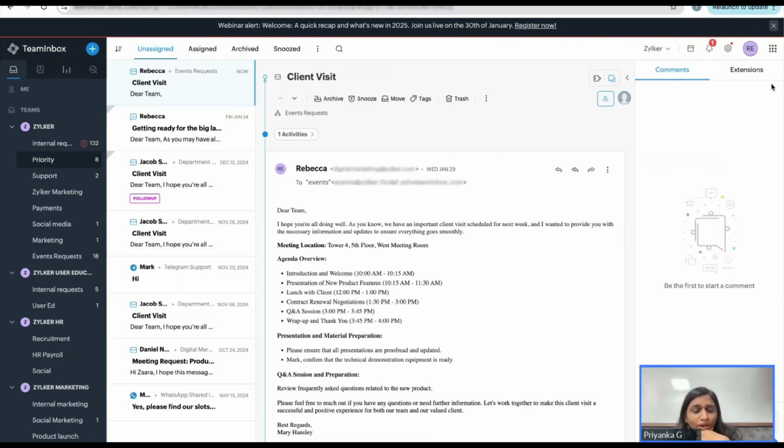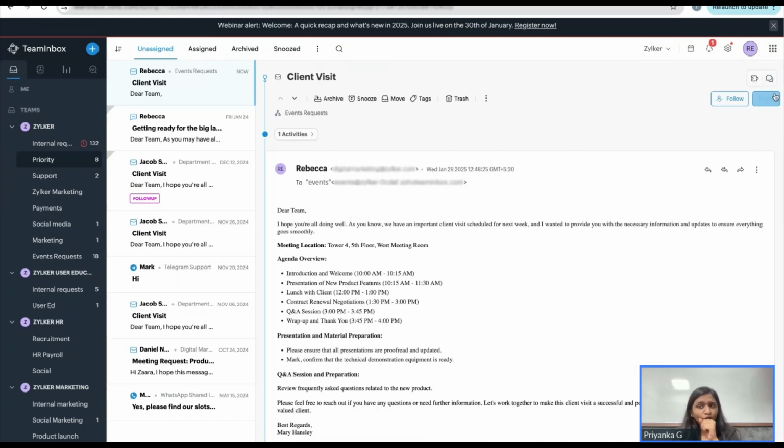When you are trying to get clarification about a particular mail, you shouldn't be moving out of the tool to talk to the individual. You don't have to call them, you don't have to message them. Rather, you can post it as a comment. As long as they're within the organization, they'll be able to easily help you with that. Here, you can just tag the person and comment, and whoever you're trying to communicate with will get a notification in the bell icon, and they'll give you the brief or whatever information you are expecting from them.